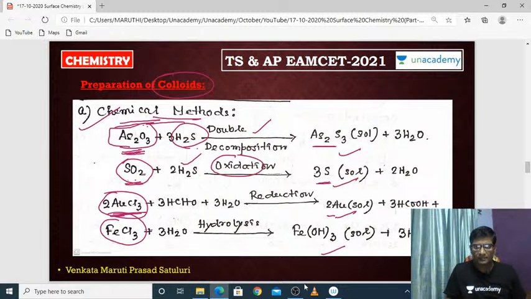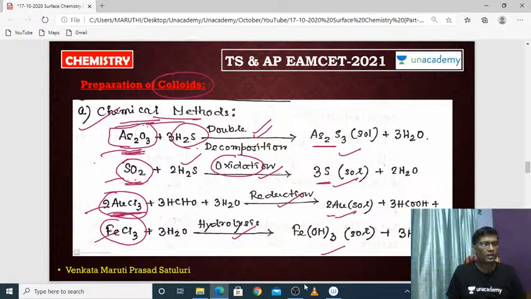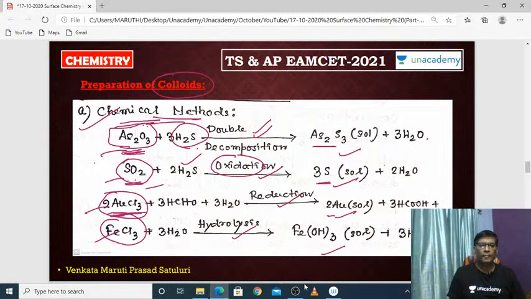These are all colloids, in which by oxidation, reduction, hydrolysis, and double decomposition techniques, we can prepare the different types of colloids by using these reagents or reactants. Arsenic oxide is the reagent for the preparation of arsenic sulfide colloid. Sulfur dioxide is the reagent for preparation of sulfur sol. Auric chloride is used to prepare gold sol. And ferric chloride is used to prepare the ferric hydroxide sol.